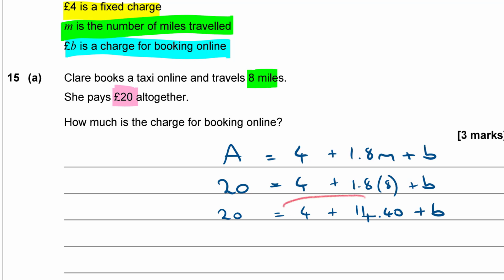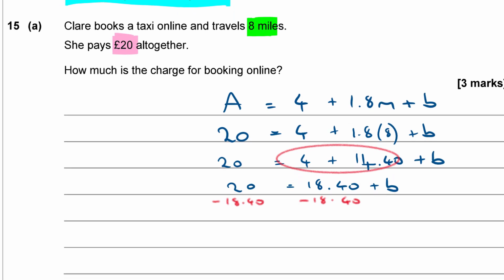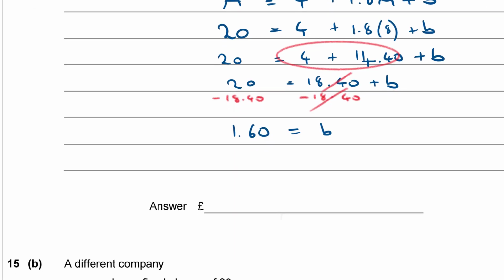Let's just add these bits together first. So 20 equals 4 plus 14.40 is £18.40, isn't it? Plus B. So now we can subtract £18.40 from both sides and see what we're left with. So subtract 18.40 on the right, they're going to disappear, aren't they? Leaves me just with the B on the right hand side. And 20 subtract £18.40 leaves me with £1.60. So that must be my booking fee, £1.60.